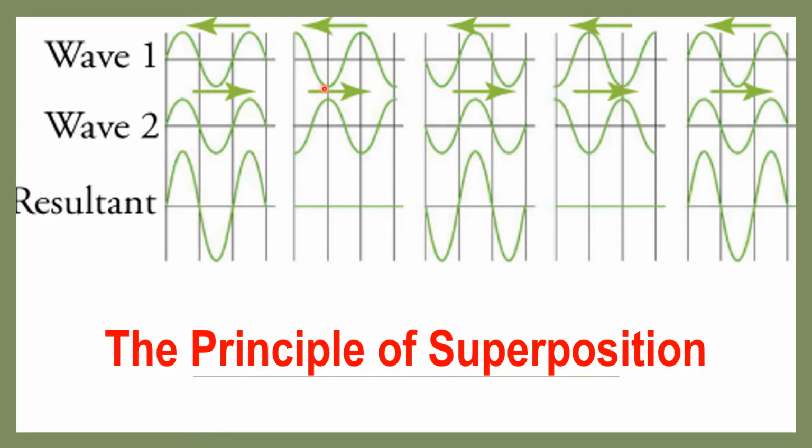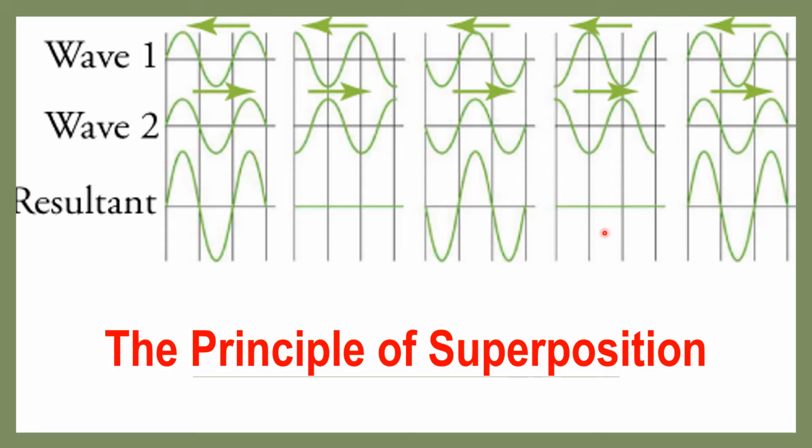So, we have trough here and we have crest here. We know that is in opposite. Cancel out pa din. And then also, cancel out. This one naman, we have trough to trough. So, we add them together, same direction. Dito rin, same direction and same direction too. So, this is constructive. This one is destructive.